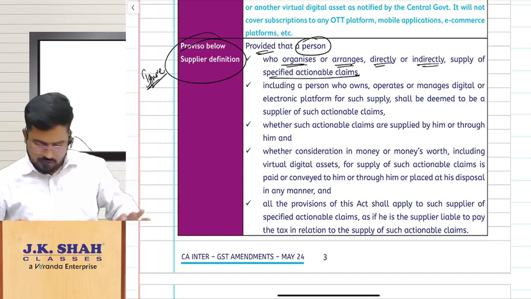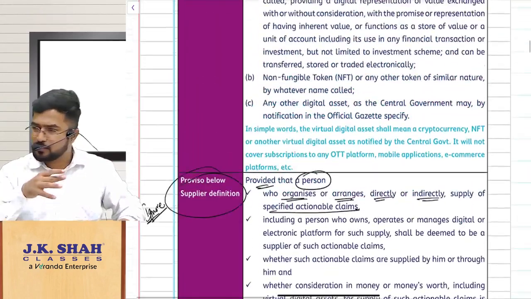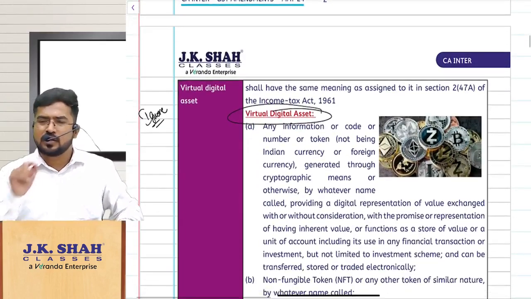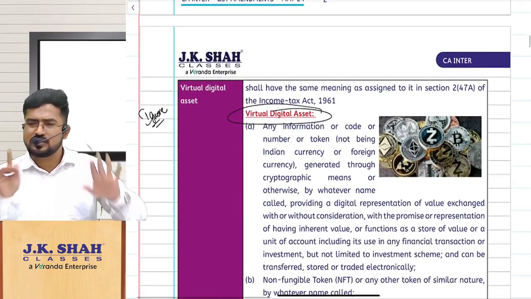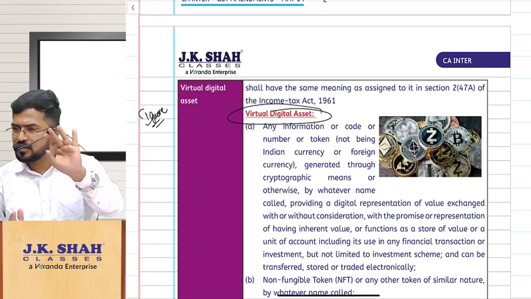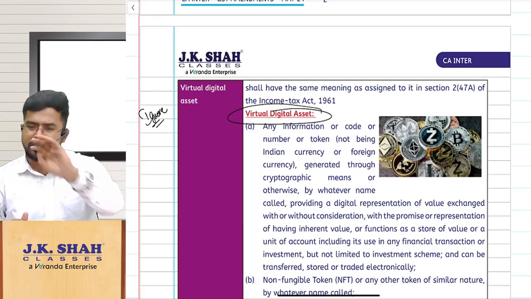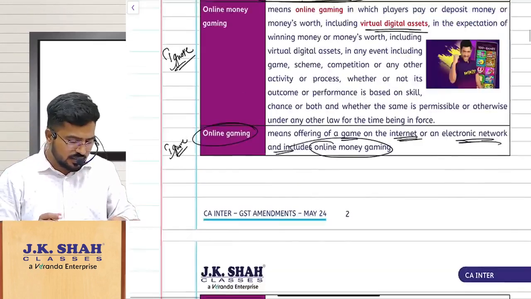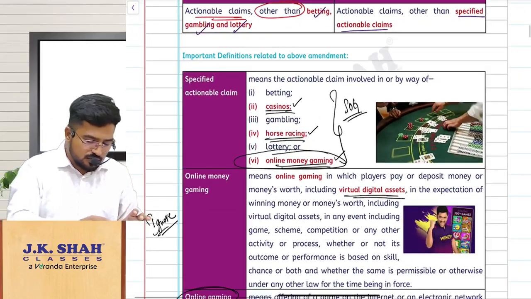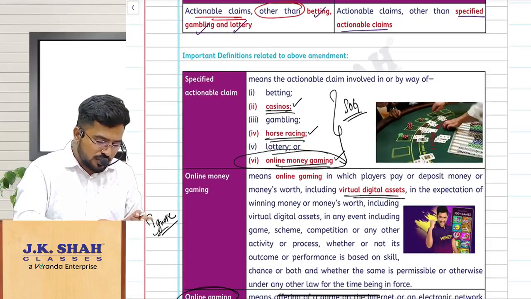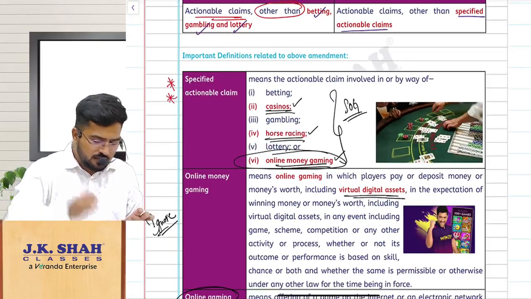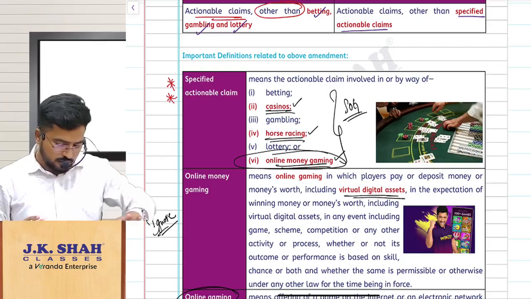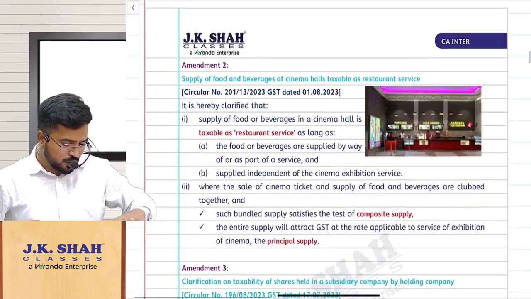Clear? Nothing to worry. Now I have given amendment numbers here: amendment 1, amendment 2, amendment 3, like this. So I have continued it. In amendment 1, what is relevant? Only 6 points: lottery, betting, gambling, casinos, online money gaming, horse racing. These things are now supply of goods. That is the only relevant area which you have to remember. Am I clear? Nothing else is relevant. Shall we proceed? Now, let us go on to amendment 2.